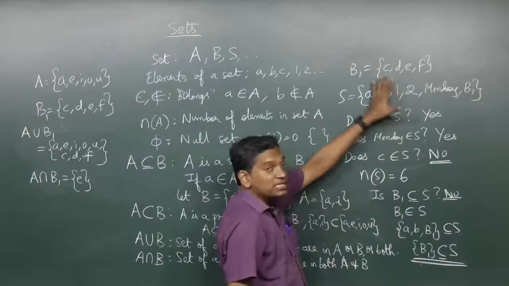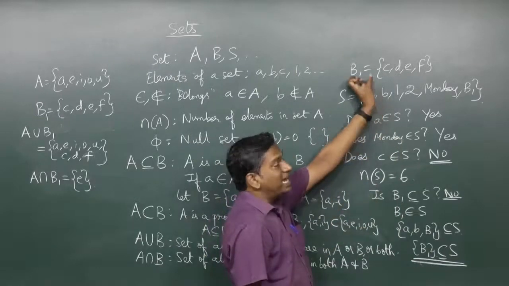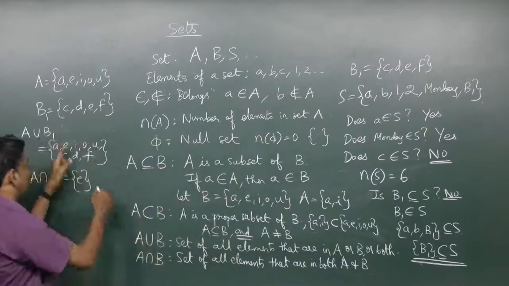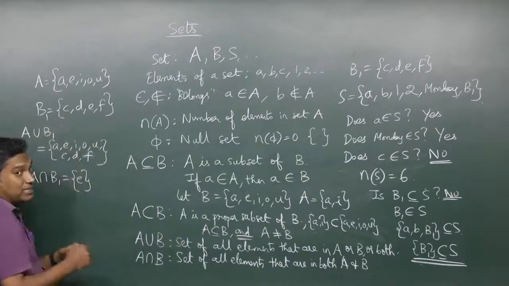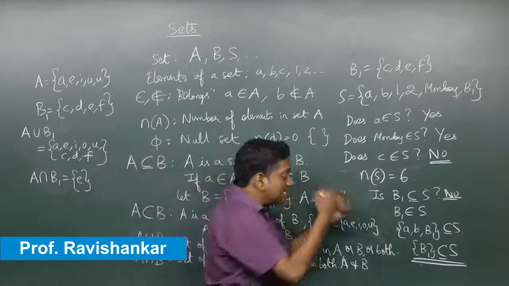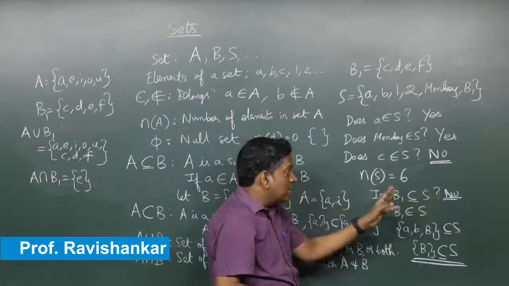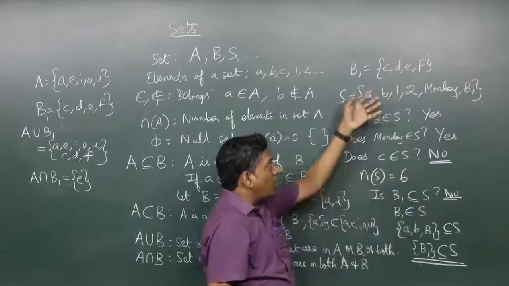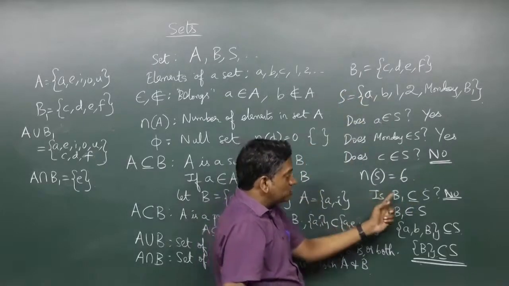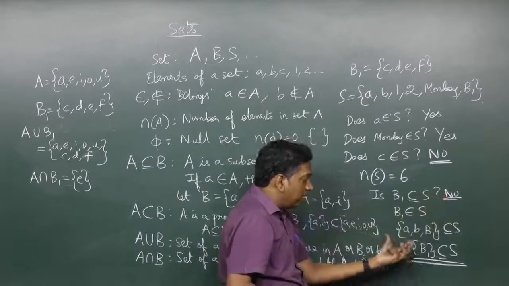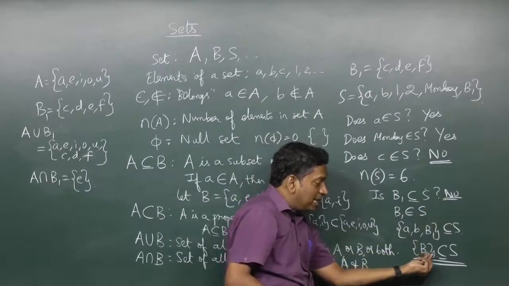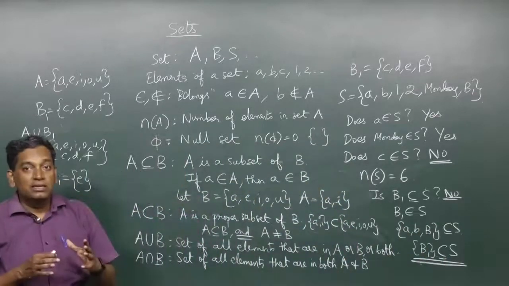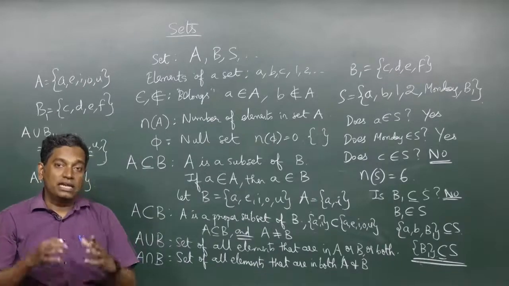So these are some of the distinctions we have to make. A number by itself is just an element. The same number enclosed in curly brackets or a bunch of numbers enclosed in curly brackets becomes a set. One set can be a subset of another set, but in our case B1, though it's a set, is actually an element of S. So the answer to this question is no, but the set that contains B1 is actually a subset of S. So these are some of the basic ideas and definitions that we need to understand and learn in sets.